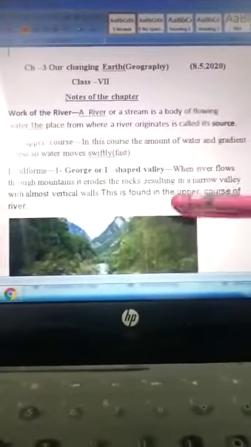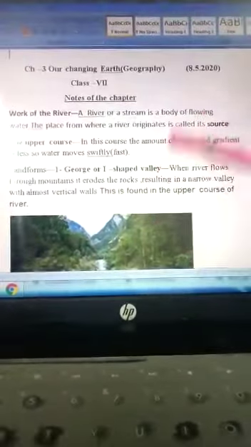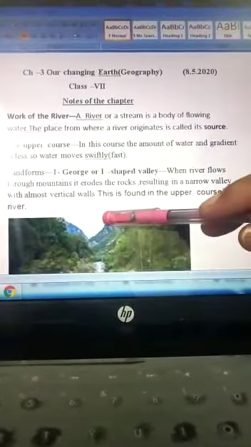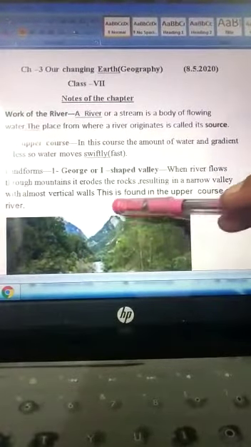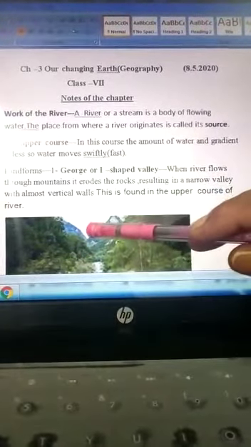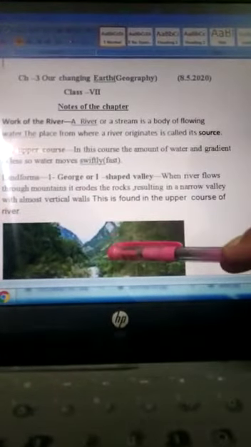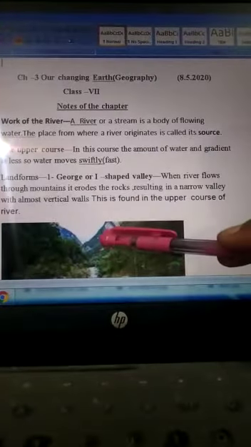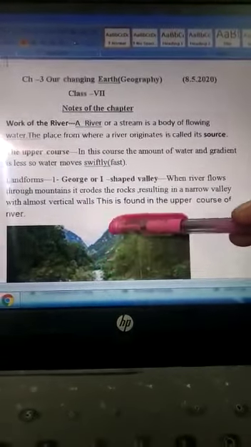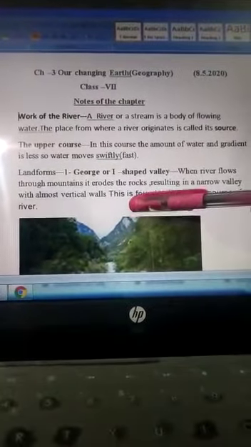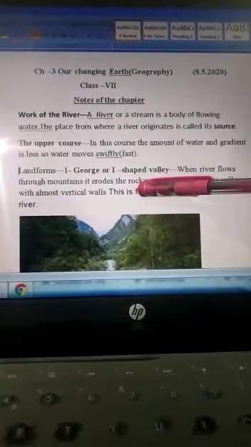A river or a stream is a body of flowing water. The place from where it starts originating, or starts flowing, is known as the source of the river. In the upper course, the amount of water is very less, and so the water moves swiftly, meaning the water moves fast. The landform made by the river here is the gorge or I-shaped valley.